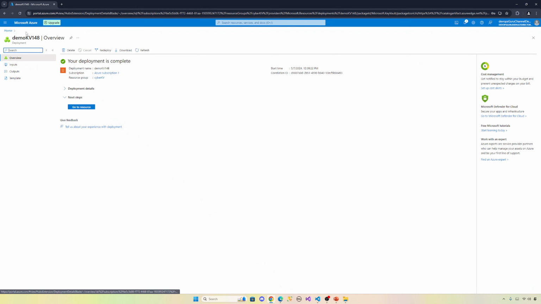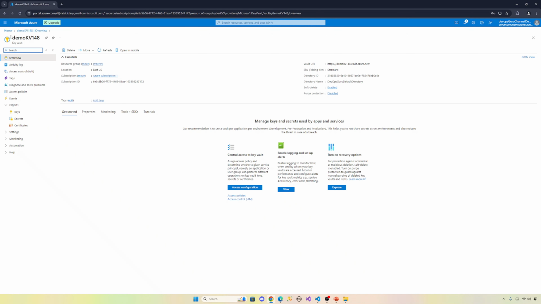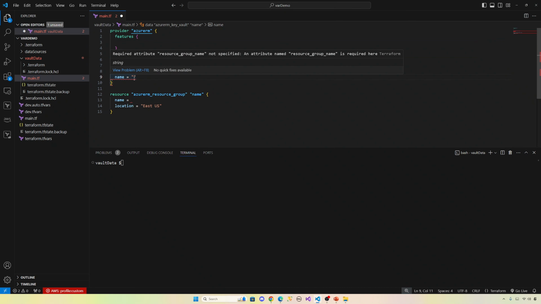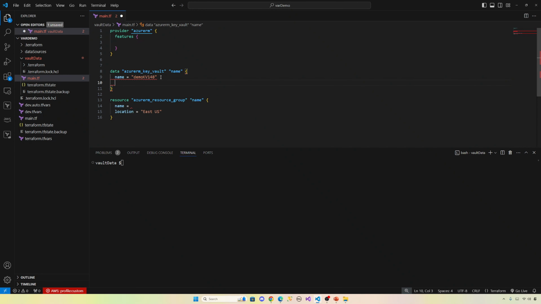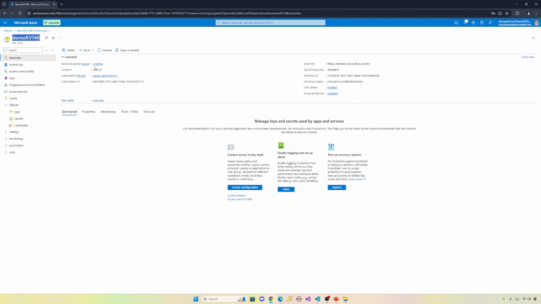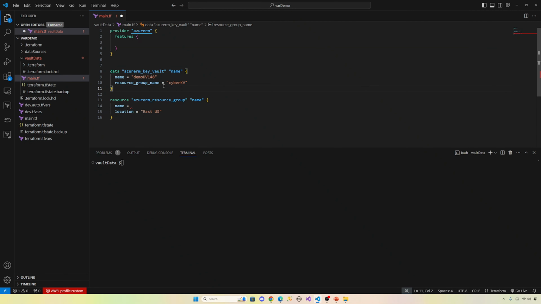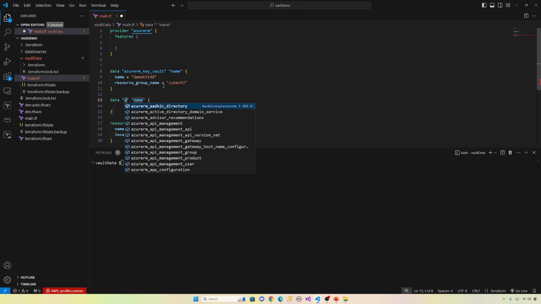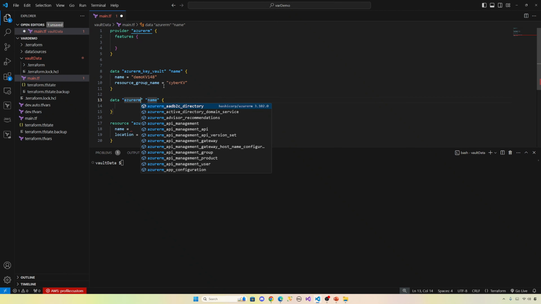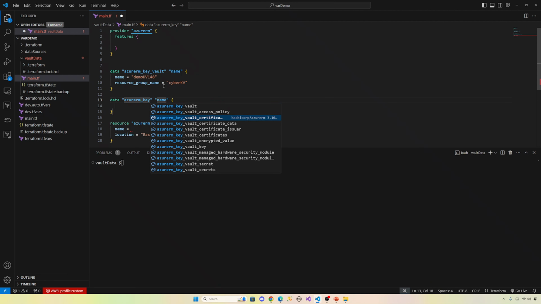Which name do we give? The key vault name is this one, right? This is the key vault name, demo key vault 148. So go to this key vault, and it also takes a resource group name, which is the resource group you created. We created that in the cyber KB resource group. So let's go here, give the resource group. Now we have the key vault. We need to go inside the secrets, right? Let's create another data source. So Azure RM key vault secret. So we need a secret.